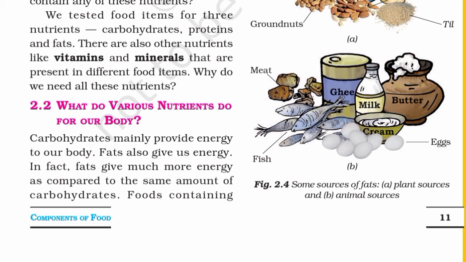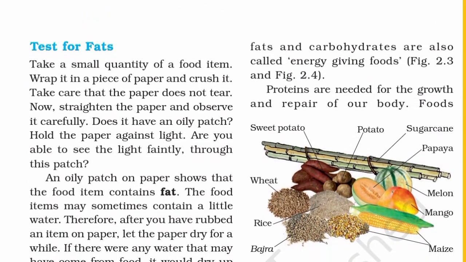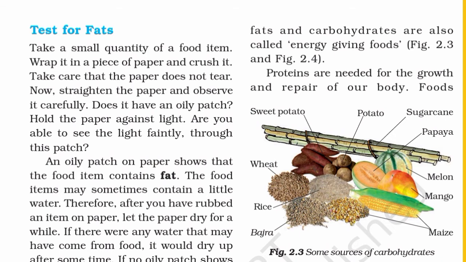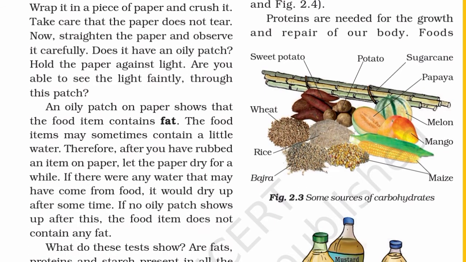Foods containing fats and carbohydrates are also called energy-giving foods, as shown in Figure 2.3 and Figure 2.4. Proteins are needed for the growth and repair of our body. Figure 2.3. Some sources of carbohydrates: bajra, rice, wheat, sweet potato, sugarcane, papaya, melon, mango, maize.